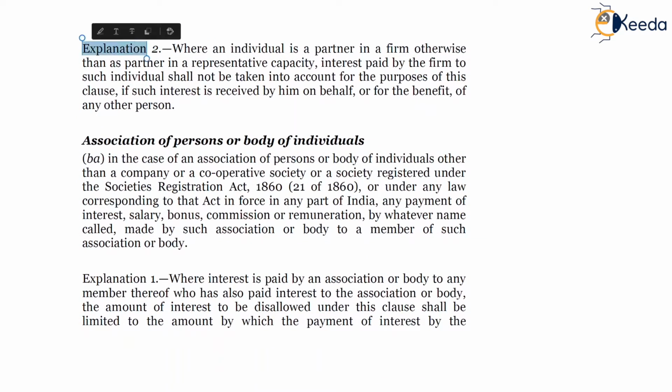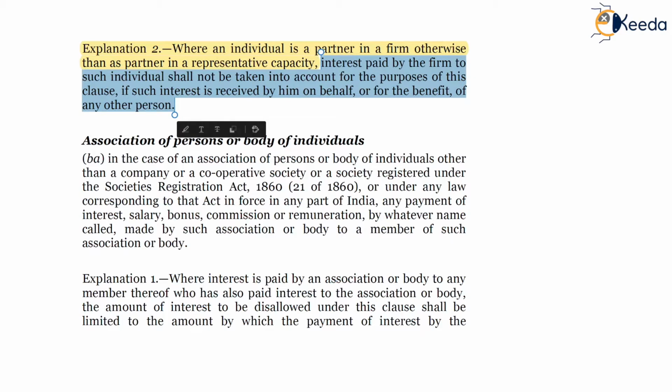Explanation 2: where an individual is a partner in a firm otherwise than as a partner in a representative capacity, meaning he is a normal partner representing in an individual capacity, in our example Mr. A, interest paid by the firm to such individual shall not be taken into account for the purpose of this clause if such interest is received by him on behalf or for the benefit of any other person.